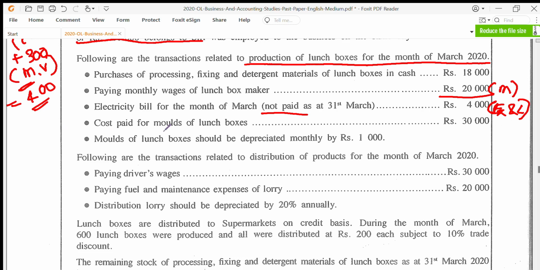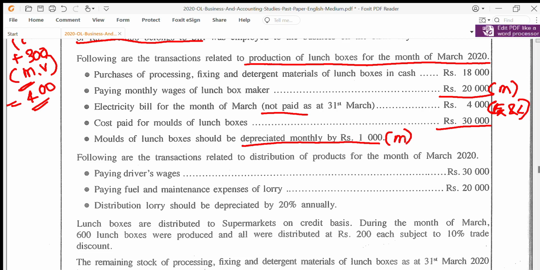Cost paid for molds of lunch boxes 30,000. So when you are making the lunch boxes, you need a mold through which you could shape the lunch boxes. So it's like an asset to you. So the cost to purchase those molds was 30,000. Molds of lunch boxes should be depreciated by rupees 1,000. So here remember monthly depreciation. So be careful. Monthly depreciation is 1,000.